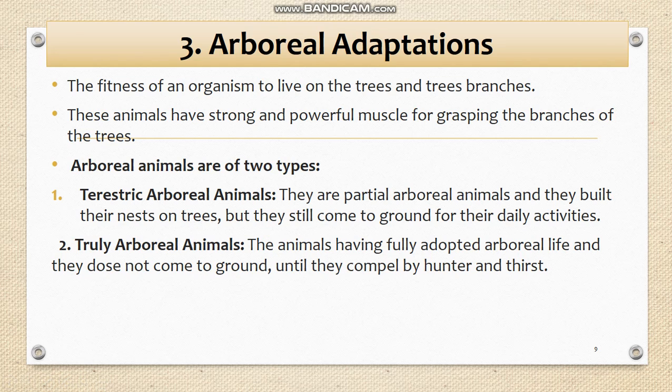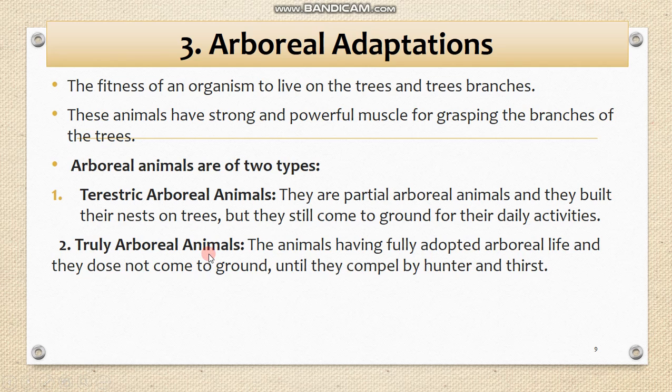These animals are not totally arboreal. They live on the trees and build their nest or breeding ground on the trees, but they still come to the ground for their daily activities. Mostly we can say the monkeys, etc.